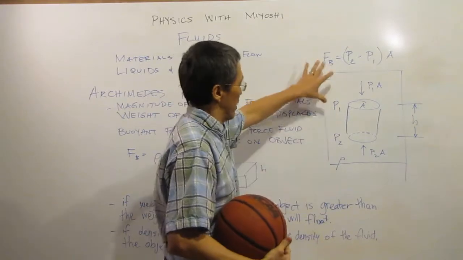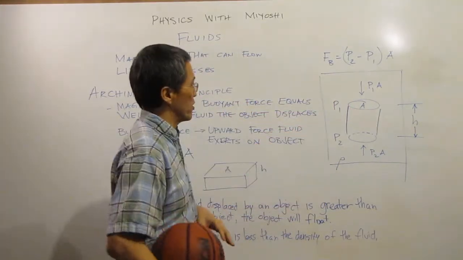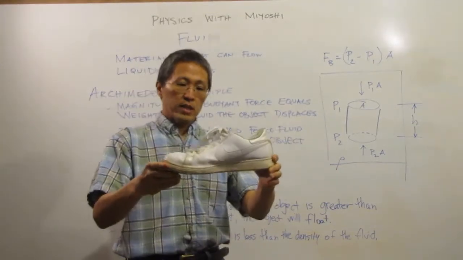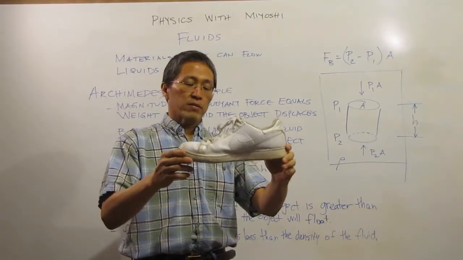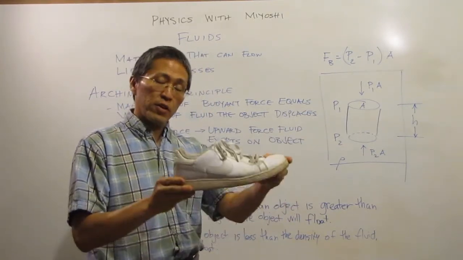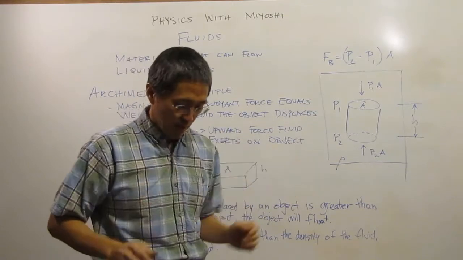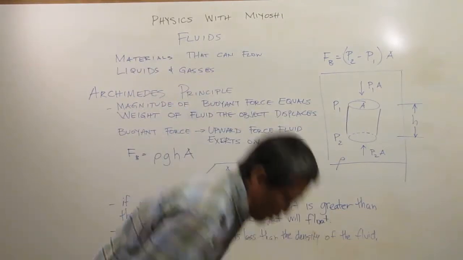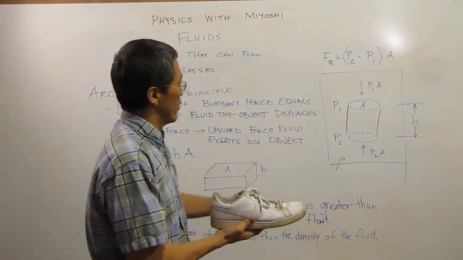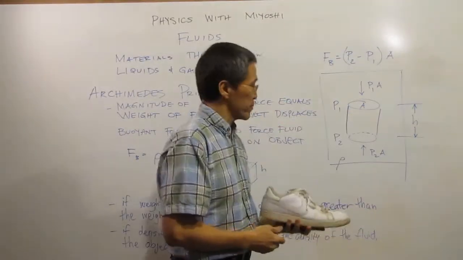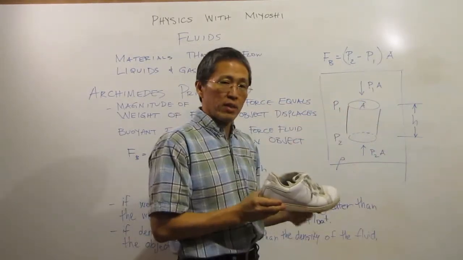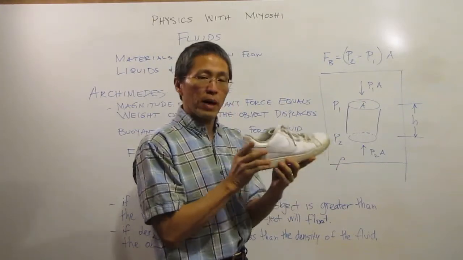It comes back to the same little picture over here, but let's explain a little more. If I have any object, even this funny looking shoe, I could try to make it float. It might float in water, and it's not going to float in air. The way I would know if it's going to float in water, or any other fluid, is I would submerge it and find out how much water, or other fluid, it displaces.